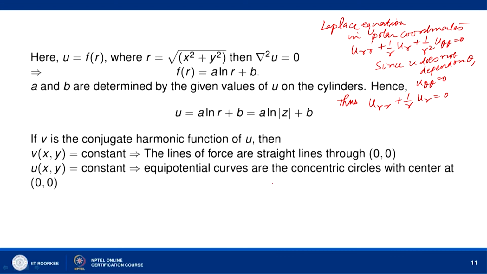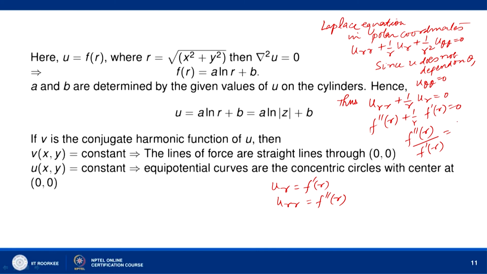Now let us find u_rr. So u_r is equal to f dash r, and u_rr is equal to f double dash r. So what do we get? f double dash r plus 1 by r f dash r equal to 0, and this gives us f double dash r divided by f dash r equal to minus 1 by r.